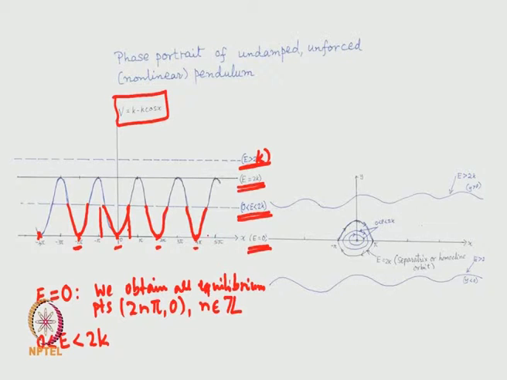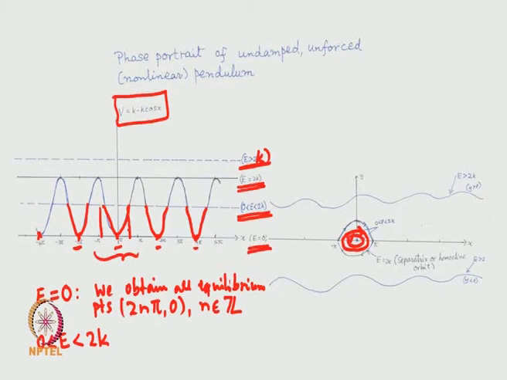Since all have a similar structure, let us concentrate around this interval, around the equilibrium point 0, and corresponding to those values of x, we obtain periodic orbits which are exhibited here. Okay, and the arrow is this.